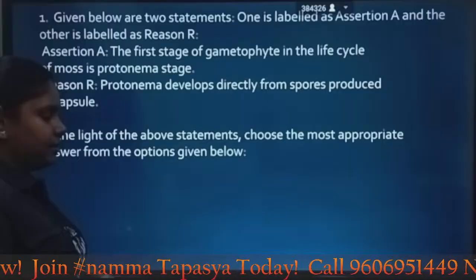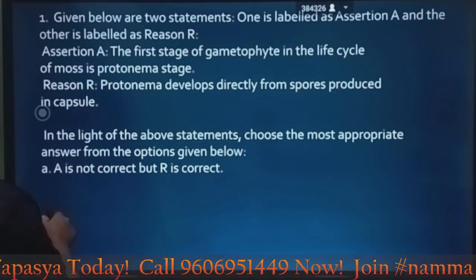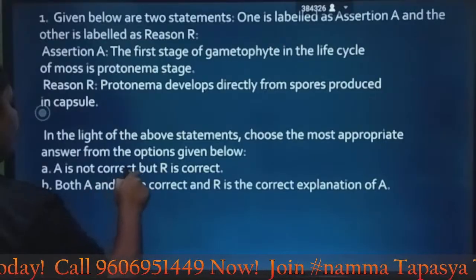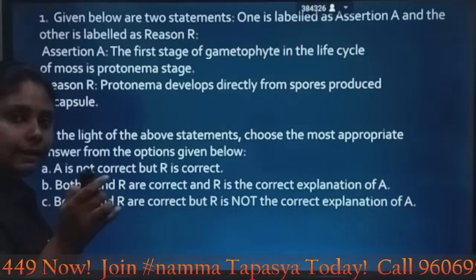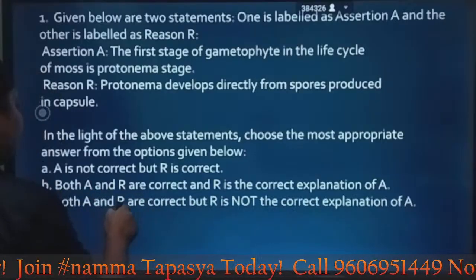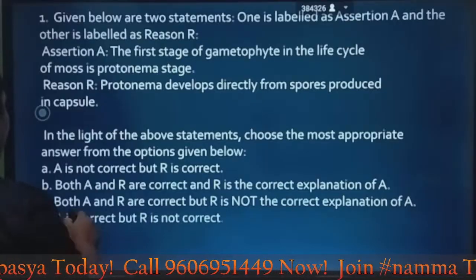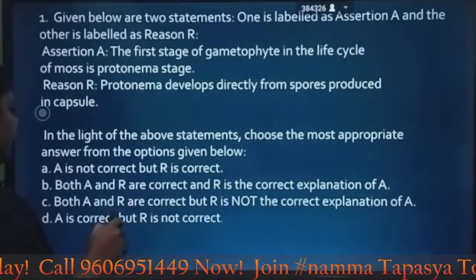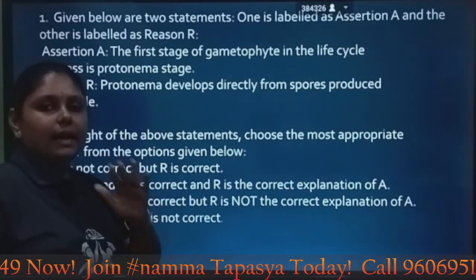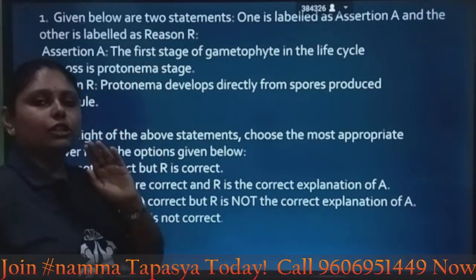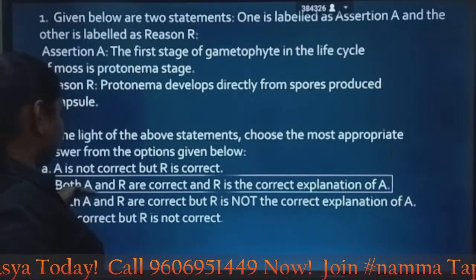Let's look at the options. A is not correct, but R is correct. No, A is also correct. Both A and R are correct, and R is the correct explanation of A. Let's look at other options also. Both A and R are correct, but R is not the correct explanation of A. A is correct, but R is not correct. We found that both A and R are correct, and R is the correct explanation for A. So here the answer must be option B.